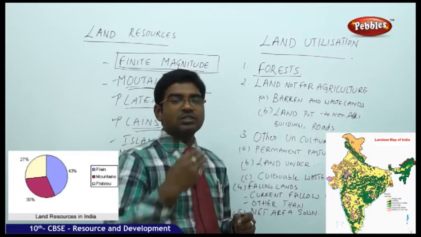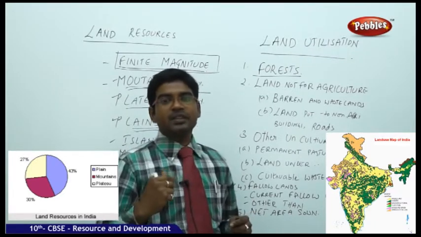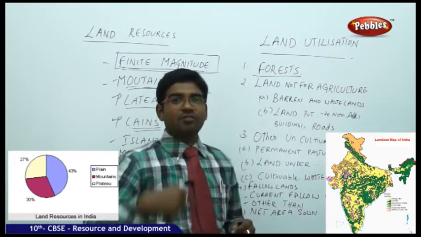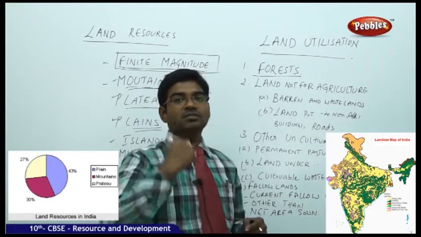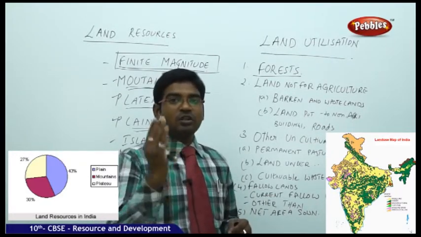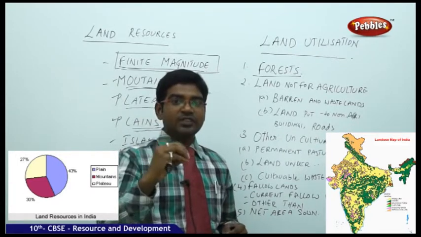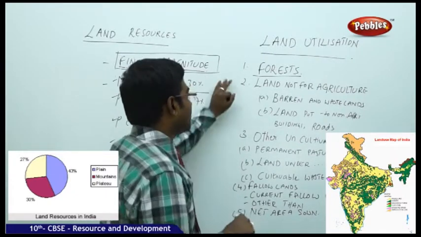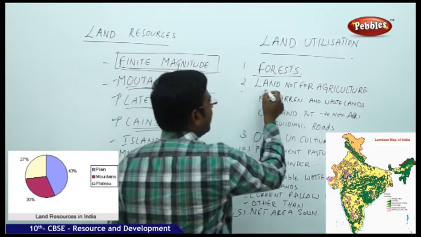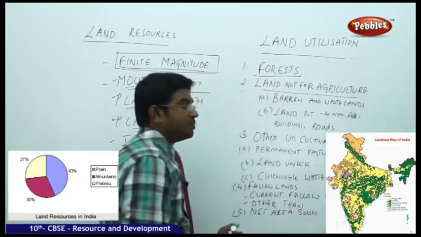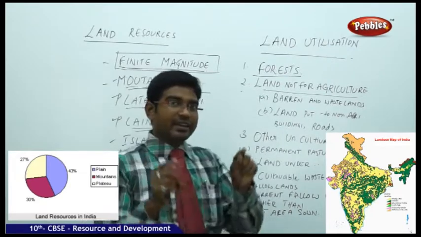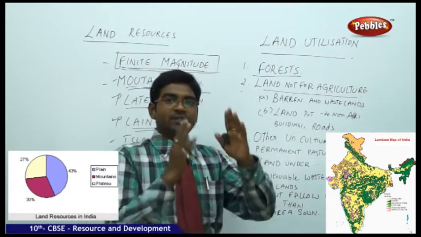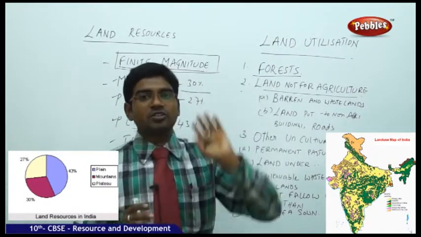We have a huge number of varieties of plants growing in the forest. There may be more than 100 to 500 varieties of plant species growing in a particular forest. There may be different kinds of animals living in that forest. So forests are naturally given gifts of nature on the land. So the land has been utilized for having forests. Then moving on to the land which is not used for agriculture: land is again recategorized into land used for agriculture and land not used for agriculture. Let us first discuss land not used for agriculture.